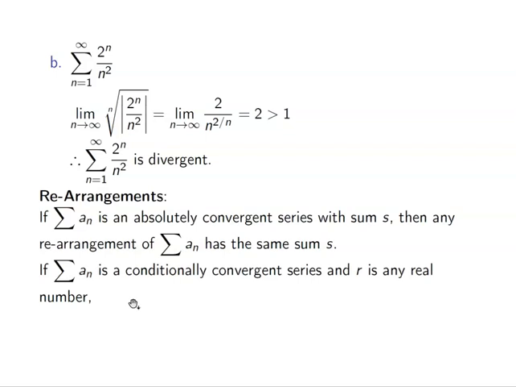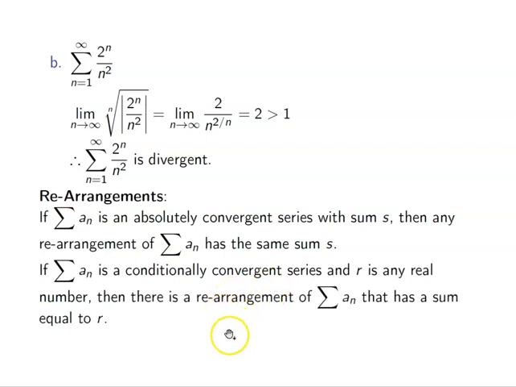However, if we are conditionally convergent, and r is a real number, then we can rearrange our series to equal r. Okay, so if we're absolutely convergent, it doesn't matter how we rearrange things, the sum is always the same. However, if we are conditionally convergent, we can rearrange our series to equal any value that we want, as long as it's a real number, right? So conditional convergence is very, very interesting in that respect.